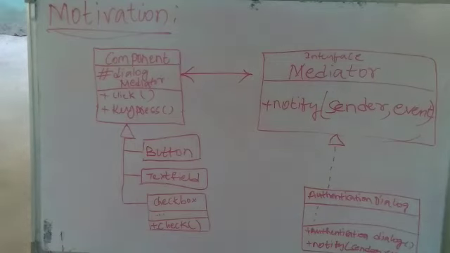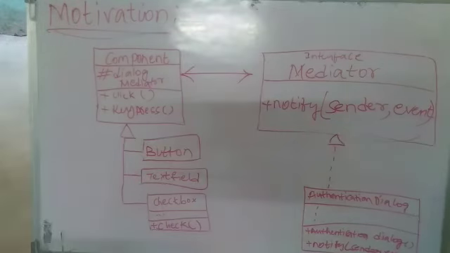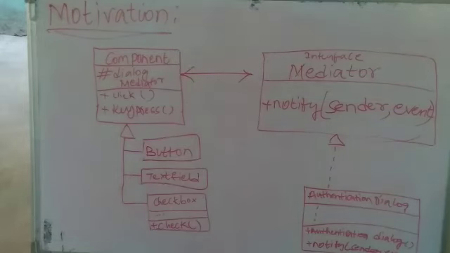So the component will communicate with the mediator, and it sends a notification. In the notification we pass arguments like sender and event: what kind of message, what kind of event the component wants to perform, and who is the sender. That means the sender may be a button, text field, or a checkbox. And the mediator is nothing but the authentication dialog. In that we have the notification list.